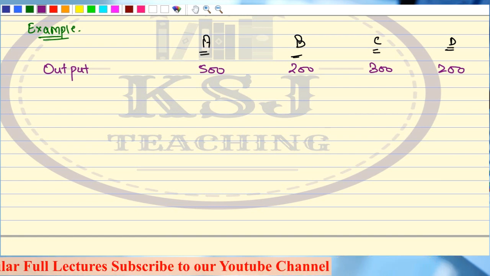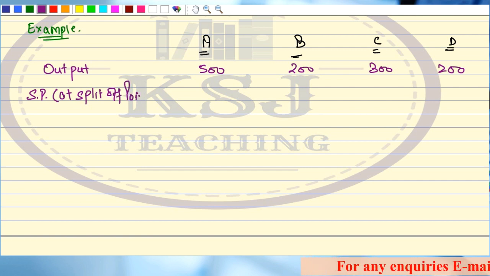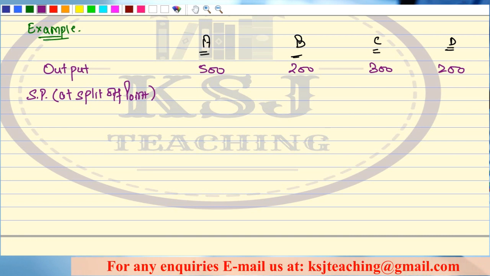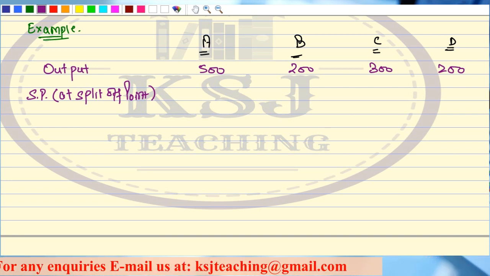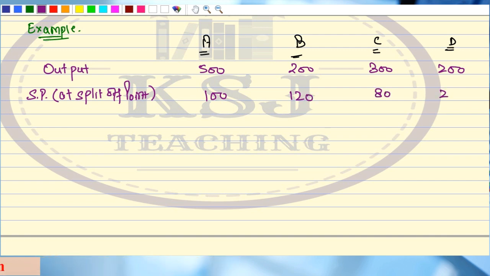Now I say selling price per unit at split off point. That is, if you go to the market to sell the product at the split off point only, with no further processing, then what will be the price that you will be fetching? That is 100, 120, 80 and 200.